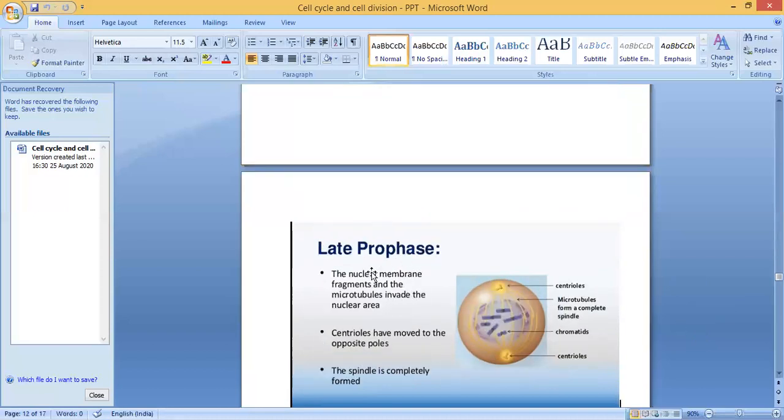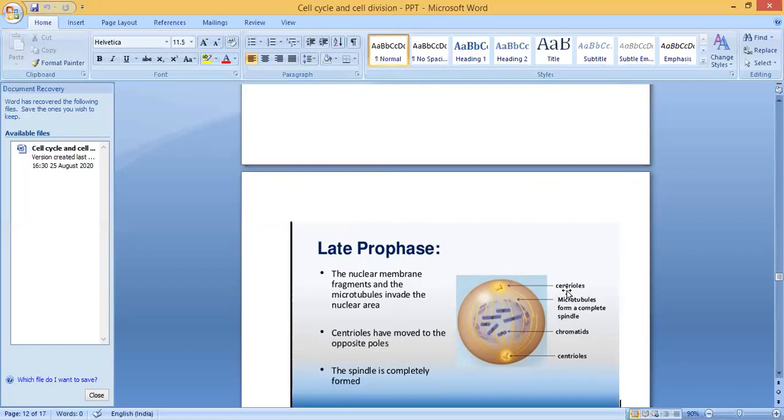In late prophase, what will happen? The nuclear membrane fragments and the microtubules invade the nuclear area. So this nuclear envelope will break and they can move toward both sides. Centrioles have moved to the opposite poles. Already they have reached the opposite poles. The spindle is completely formed. You can see the spindle fibers are completely formed. That is the late prophase stage.